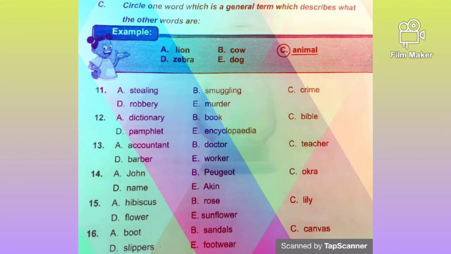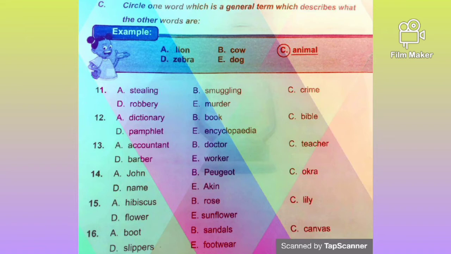Now we will be talking about general term. Now the instruction we have says circle one word which is a general term which describes what the other words are. Now the example given is A. Lion, B. Cow, C. Animal, D. Zebra, E. Dog.